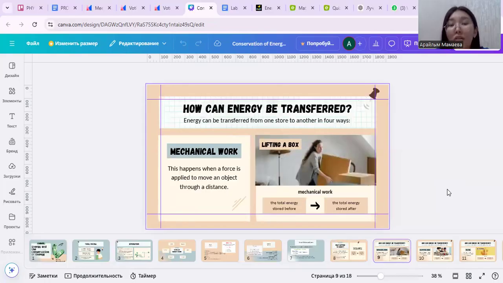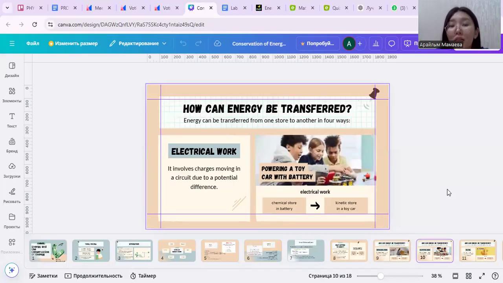How can energy be transferred? Energy can be transferred from one store to another in four ways. First, mechanical work. This happens when a force is applied to move an object through a distance. Example: lifting a box. Second is electrical work. It involves charges moving in a circuit due to a potential difference, like powering a toy car with a battery.